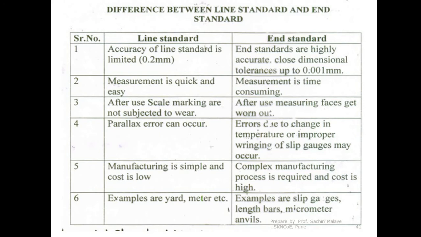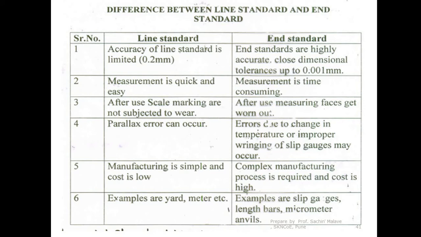Then what kind of error is expected? In case of the line standard, parallax error can occur. What is this parallax error? We are going to see it in detail in sources of error. At this time just remember that parallax error can occur.